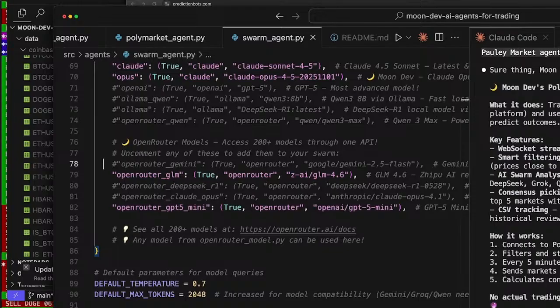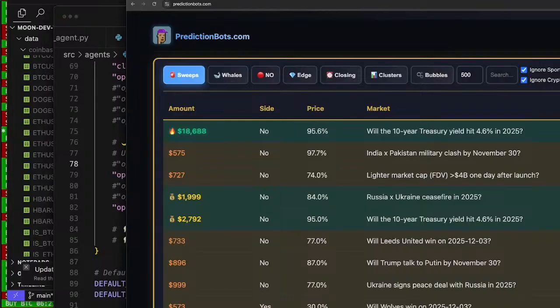Smart filtering ignores crypto and sports for the most part, and near resolved bets closest to 0 or 1. So if it's almost resolved, I don't even look at it. AI swarm analysis queries 7 models: Claude, Sonnet, and then Opus 4.5. That's what we added today, and we already put it on the GitHub. DeepSeek, Grok, Quen, GLM, GPT-5 Mini, all in parallel. Consensus picking: a final AI analyzes all responses to identify the top 5 markets with the strongest agreement. And we track it all on a CSV, so you could theoretically look at all of this data in a CSV, but I think it's just better to look on the interface.